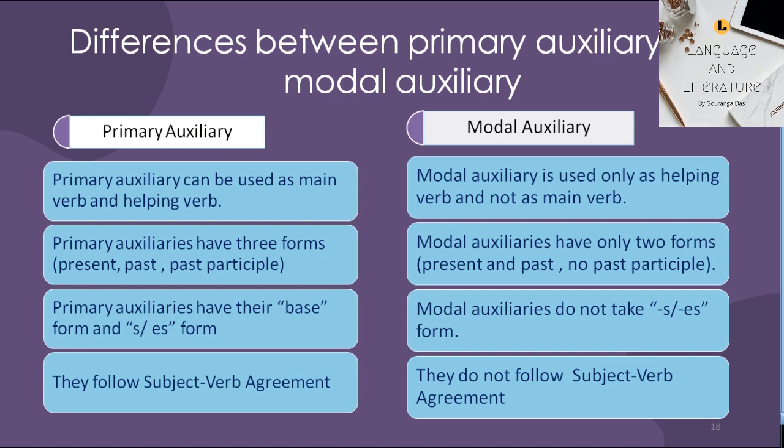Now see the differences between primary auxiliary and modal auxiliary. The differences have been shown in a tabular form. Primary auxiliary can be used as main verb and helping verb. Modal auxiliary is used only as helping verb and not as main verb. Primary auxiliaries have three forms: present, past, and past participle. Modal auxiliaries have only present and past forms.